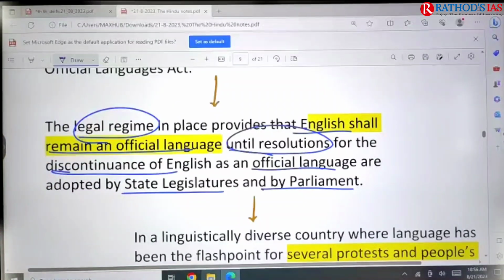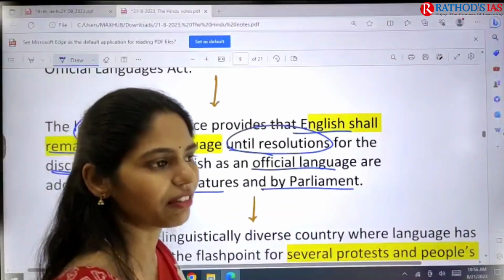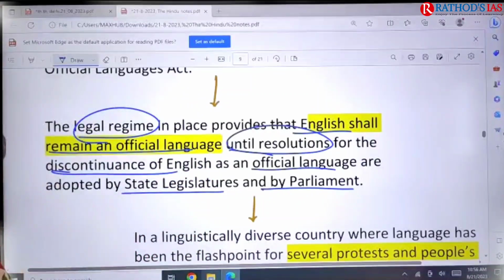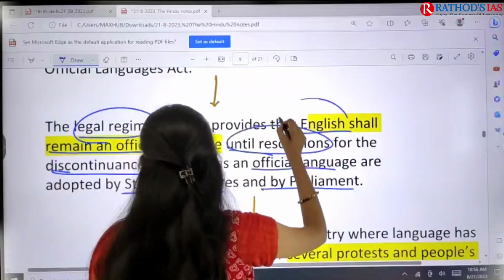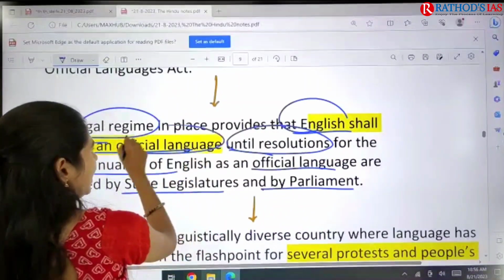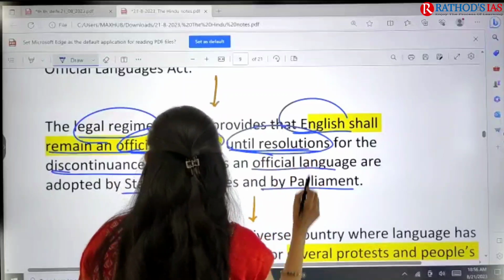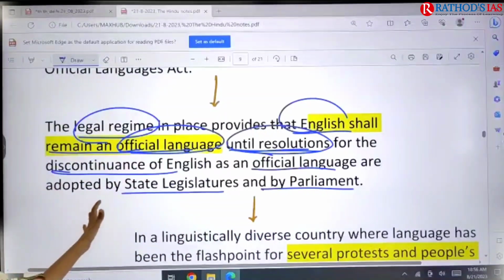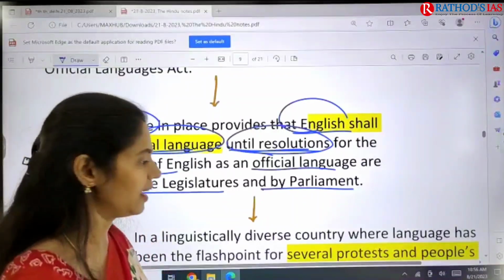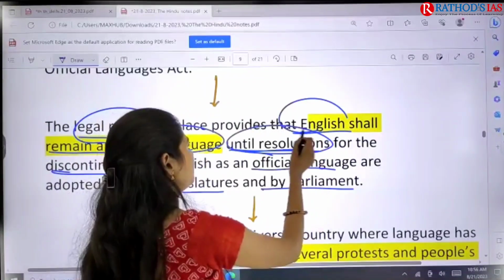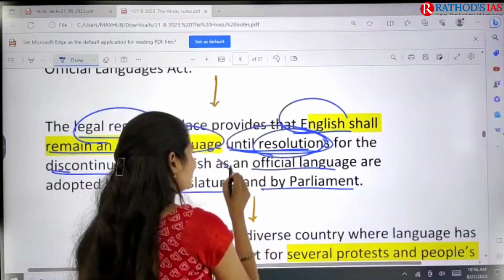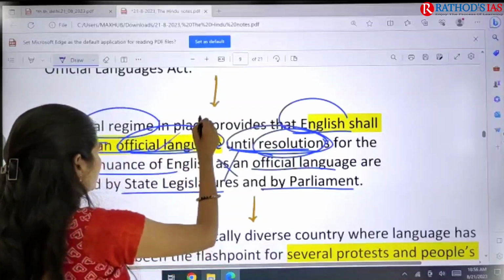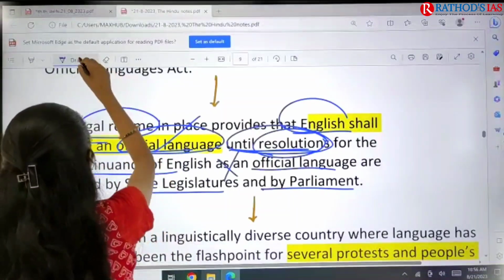Earlier they said Hindi should be the official language, but most of the southern states did not accept it, and finally we came up with English remaining as an official language until such resolutions are passed. So we can continue with English as an official language.